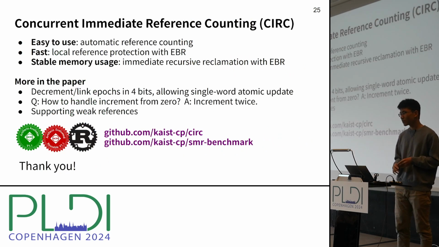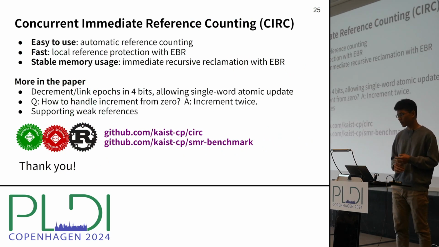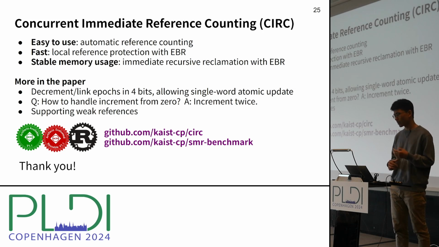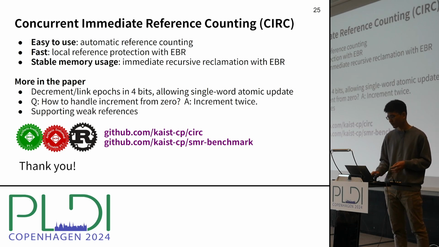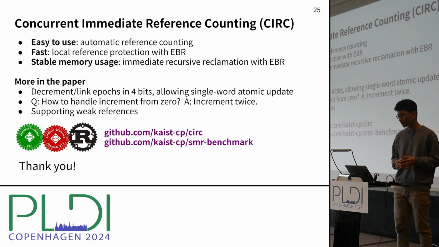In summary, CIRC is an automatic SMR method, which uses reference counting that is fast thanks to EBR-protected local references, and at the same time is able to quickly reclaim garbage. Please take a look at the paper for interesting details like optimizations and how we handle increment from 0.